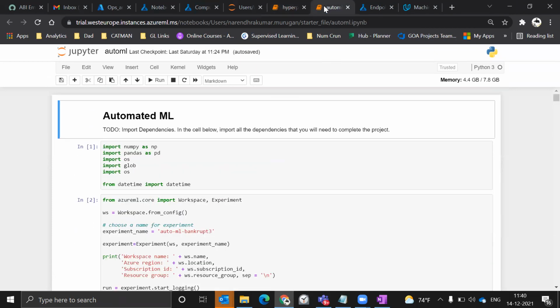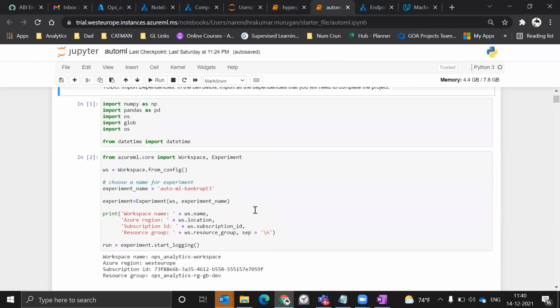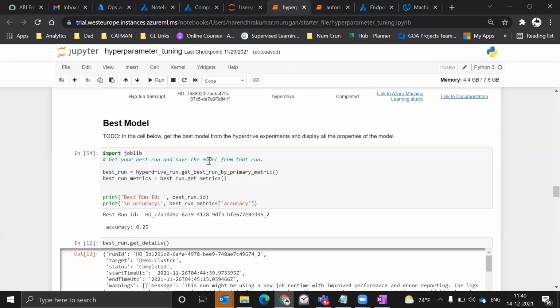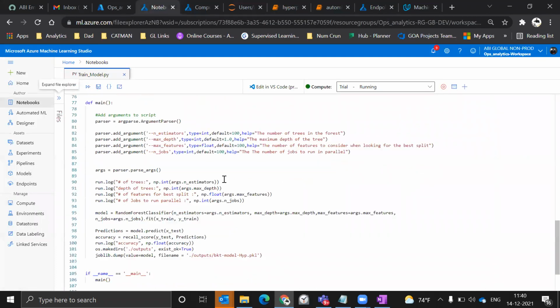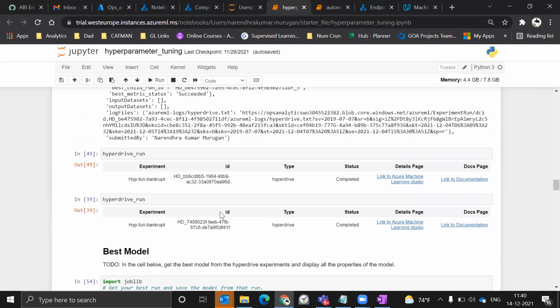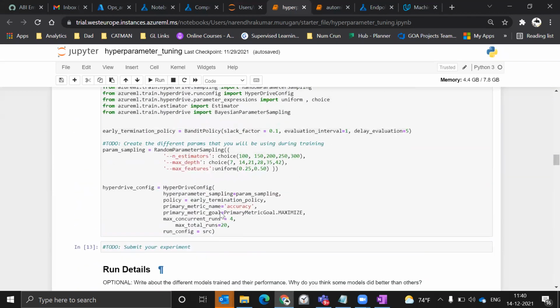Let's now move on to the automated ML. In the automated ML, I have created the model. One other most important thing I want to call out here is that when I'm trying to print the accuracy, I'm trying to optimize in terms of the recall score. This is important because in my case, the false negatives are more important than the false positives.